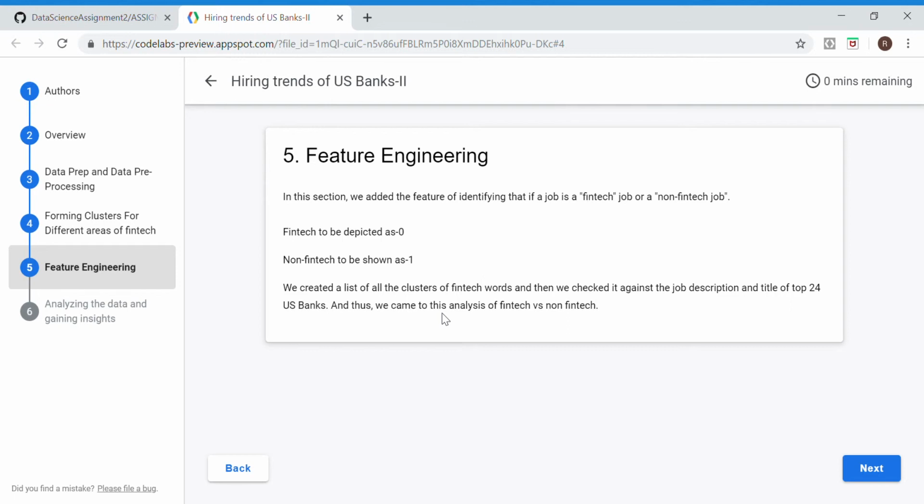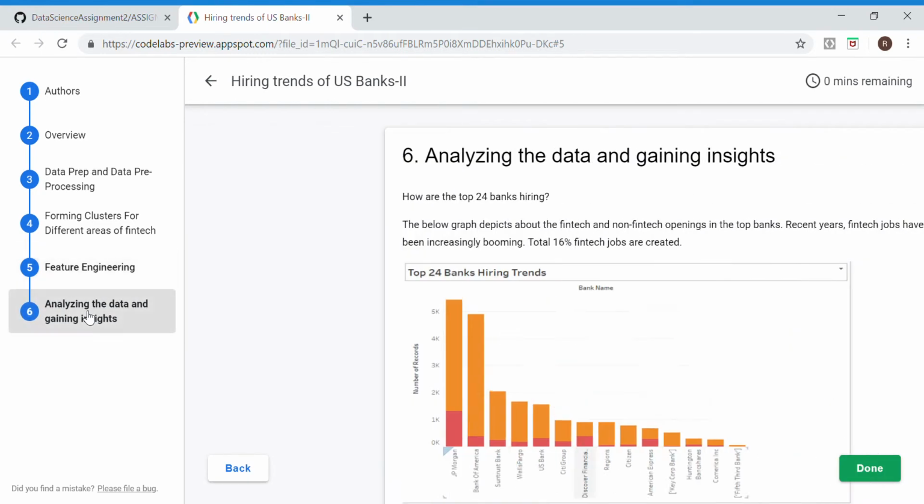So basically, this was our function. First we parsed the job description, which had technical words like AWS and cleaning data or something like that, and then we parsed the job title, for example common words like engineer, analyst, something like that. That was the main purpose. The feature engineering was done so that fintech was depicted as 0 if it is a fintech job, and non-fintech was depicted as 1. These were the 2 new features that we added.